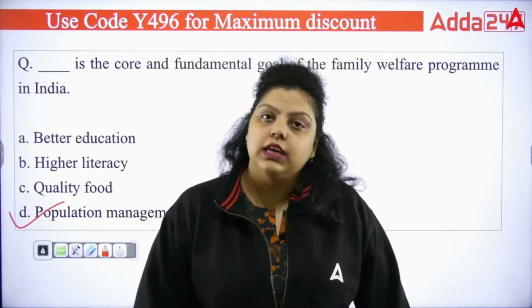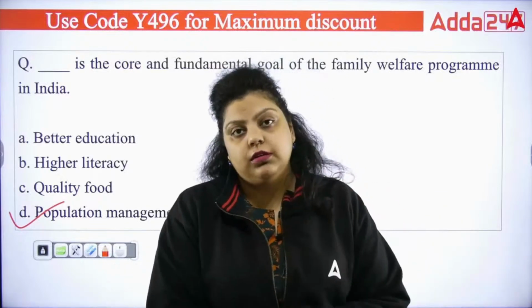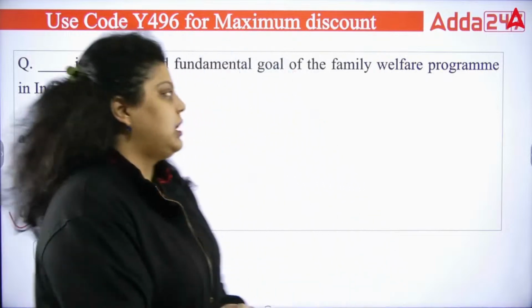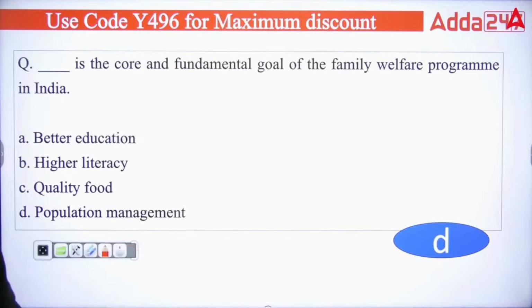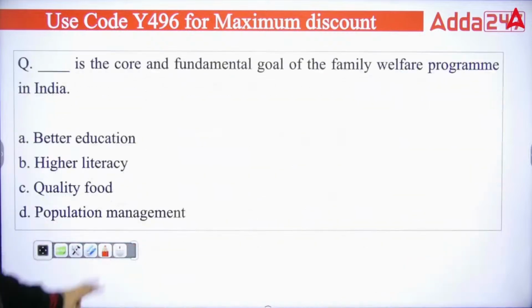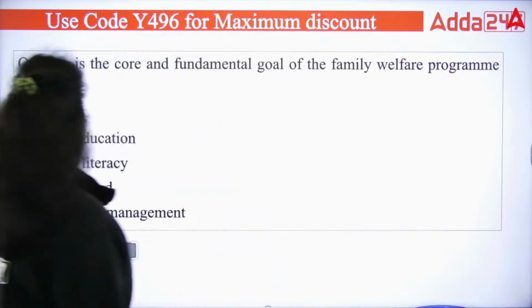And as you can see, in January 2023, India is the most populated country. So the right answer will be your D option. For the population management, we introduced the family welfare programs. Next, we have here the dash is the core and fundamental goal of the... Acha, this we have done.